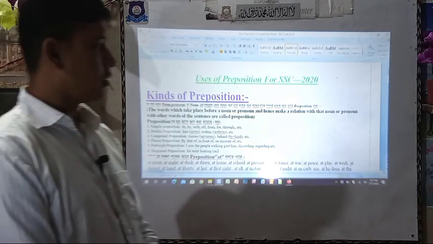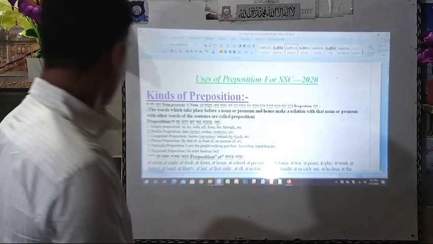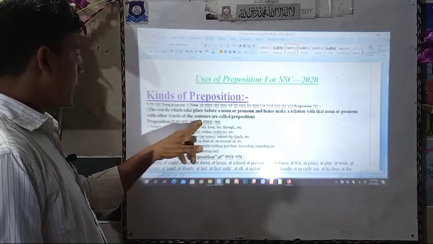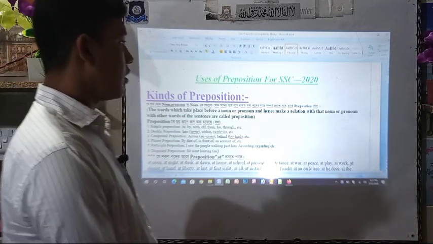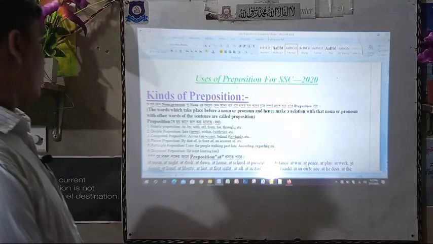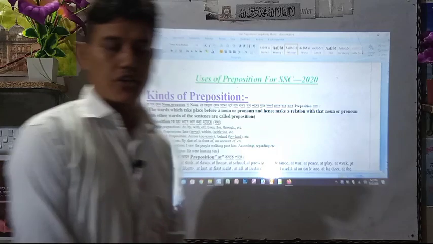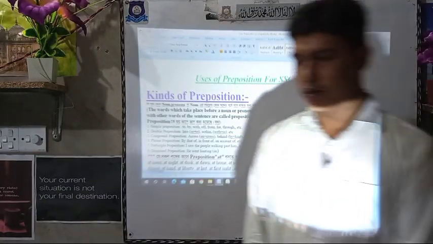First of all, we have to memorize the definition of prepositions. Prepositions are the words which take place before a noun or a pronoun and hence make a relation with that noun or pronoun with other words of the sentence. First of all, we should memorize this definition.